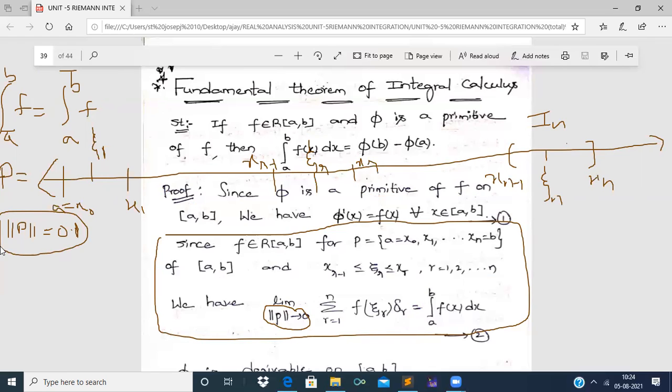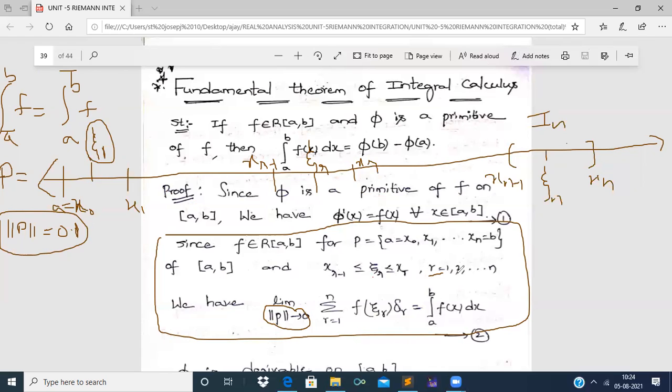So what will happen next? For r equal to 1, that is in the first segment, between x naught and x1, there exists a xi1. For r equal to 2, there exists xi2 in between x1 and x2.